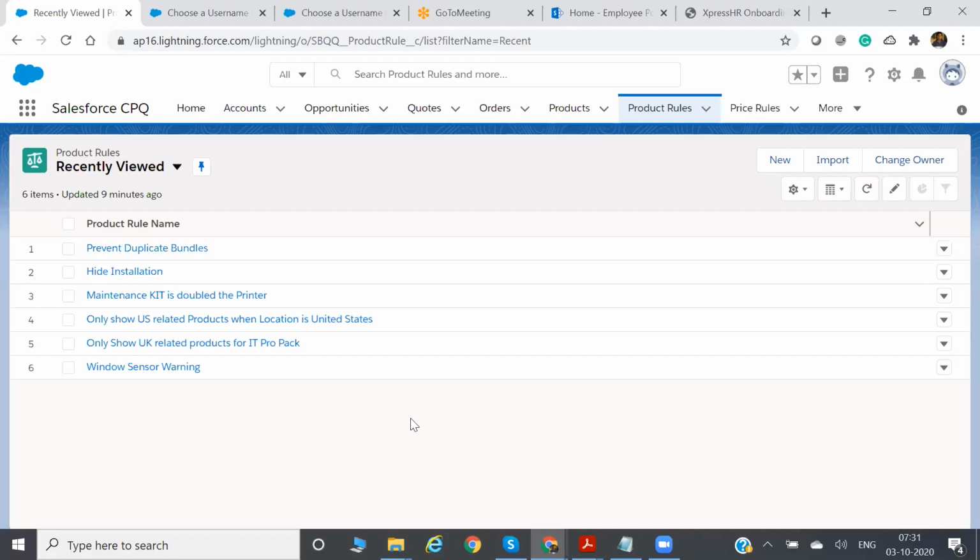So what I was explaining is, what is a product rule? Product rule means two words: product, rule. So you are defining a rule for a product. Suppose there is a bundle, and a sales rep wants to add that bundle in the quote, and they are doing the configuration. Before adding, what exactly they can do during the configuration will be defined by the product rule.